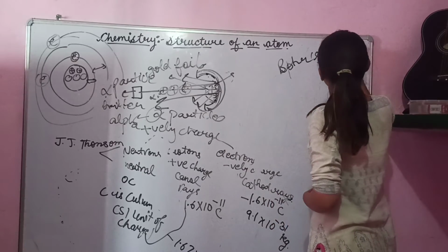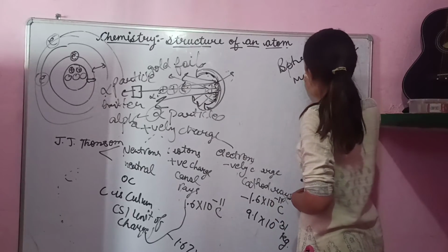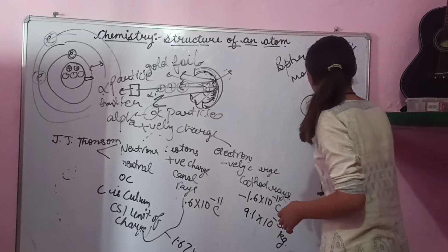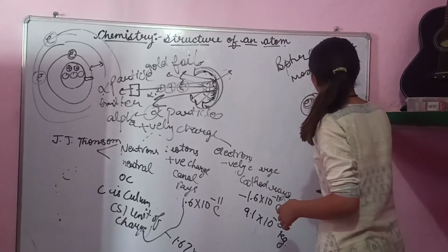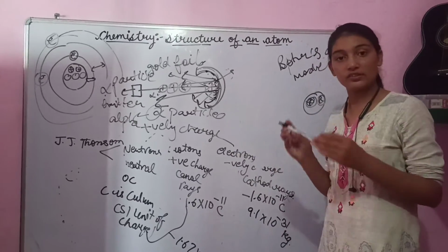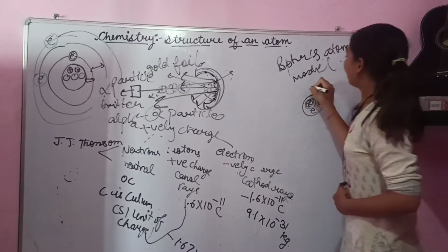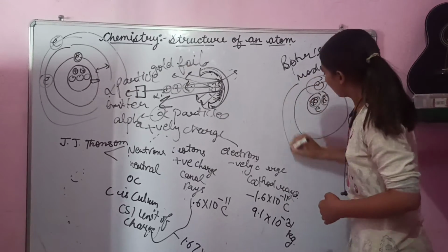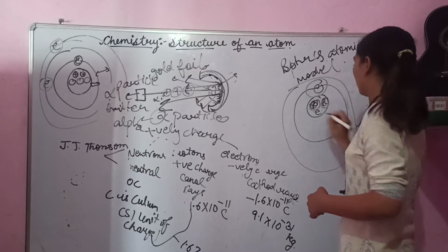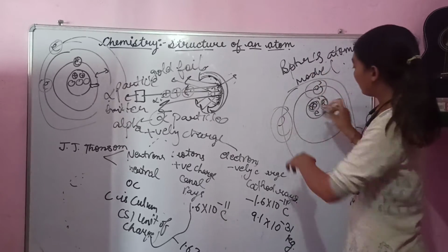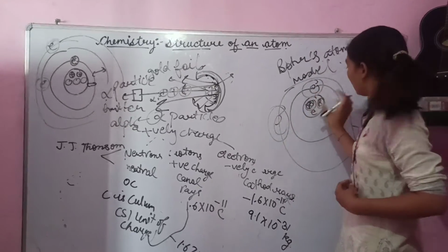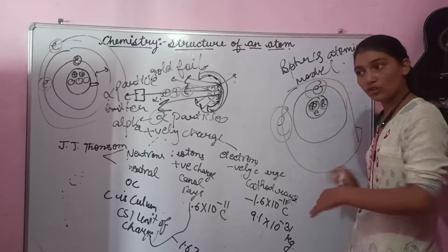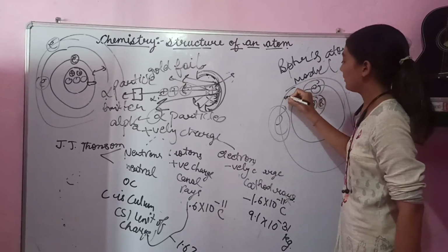Another scientist, Bohr, gave the Bohr atomic model. He discovered that the nucleus is filled with neutrons and protons, and electrons revolve around it in orbits at the same distance.